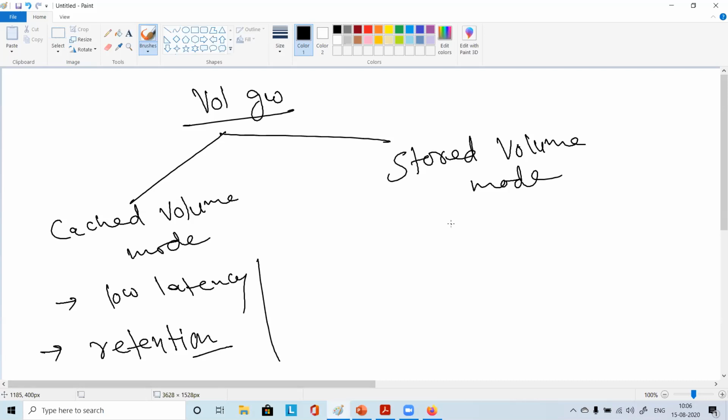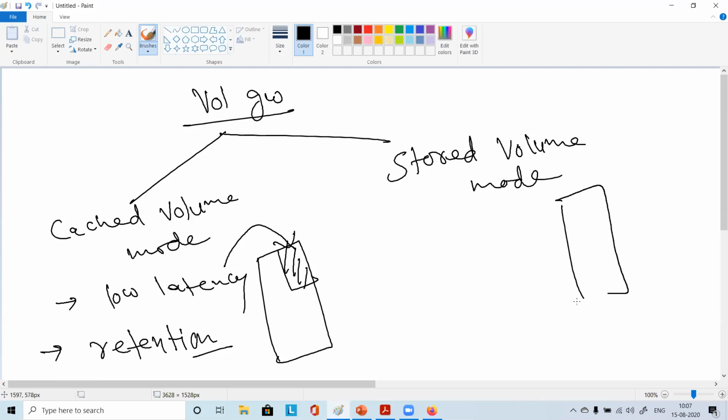What happens in stored volume mode? You want low latency access to the entire data. Here you don't have the entire data, only low latency for cached data. Now you want low latency for the entire data.